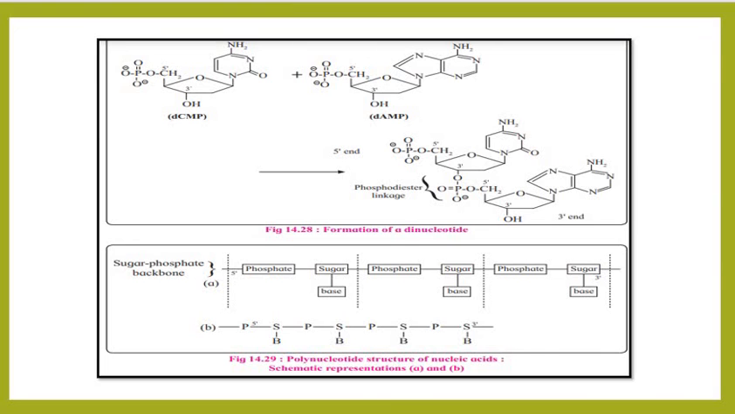The polynucleotide chains of nucleic acid are named by the sequence of bases beginning with the fifth end using the one letter symbol of the base. For example, the name is CATG. That means there are 4 nucleotides in the segment containing bases cytosine, adenine, thymine and guanine. Thank you.